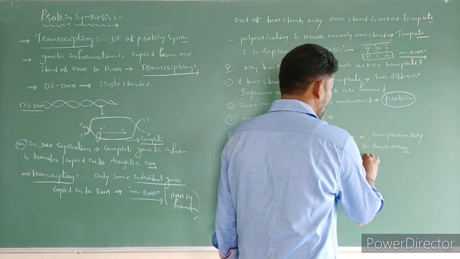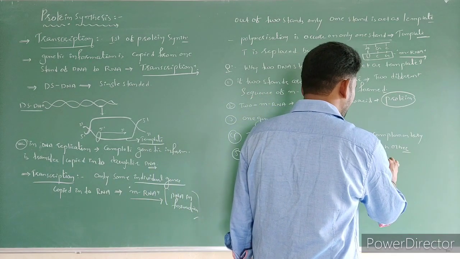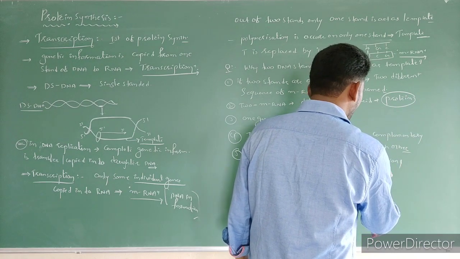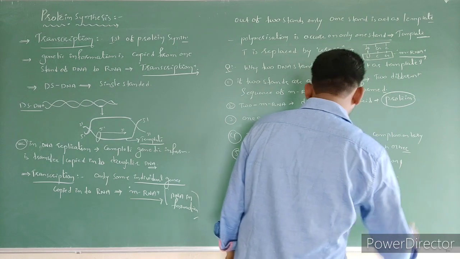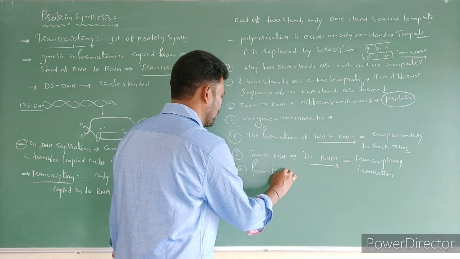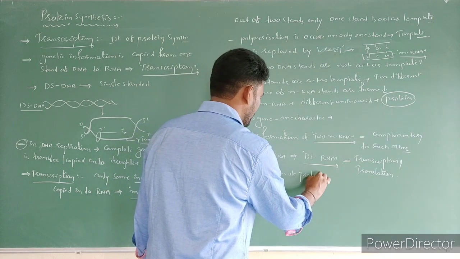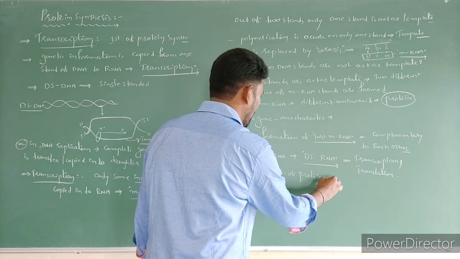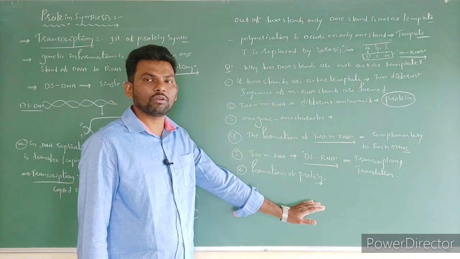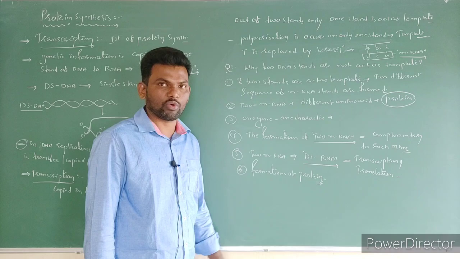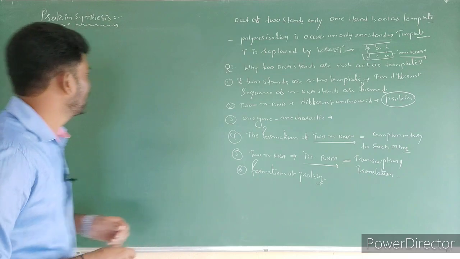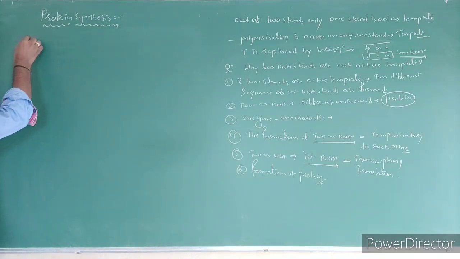So transcription as well as translation will not occur, and there is no chance for formation of proteins. If proteins are not formed, how is the cell going to survive, right? So this is actually the reason why only one of the DNA strands acts as a template. Why not two strands as a template? Let's see the diagram. Here, this is actually DNA.